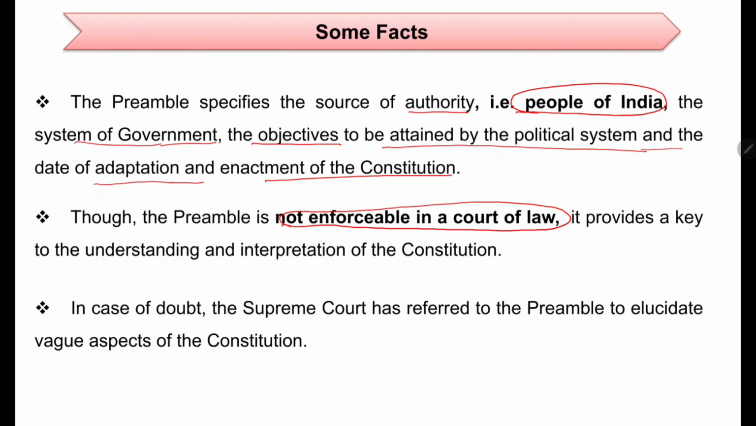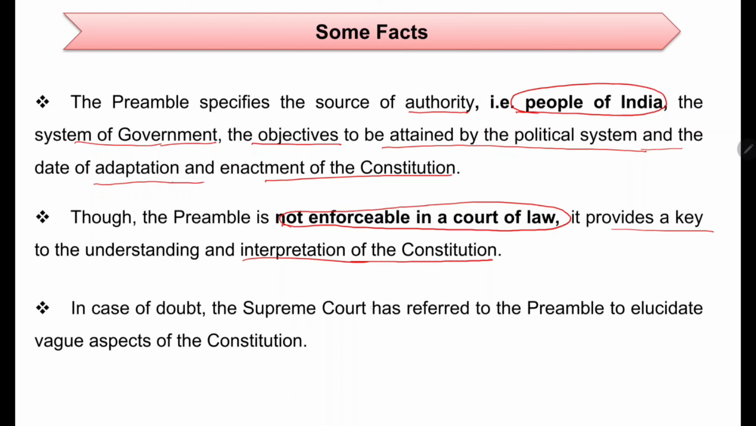But what you have to remember are the key words here. If you look carefully, the rights are enforceable, isn't it? Equality of opportunity, liberty of thought and expression, which are mentioned in the preamble, those terms are included under fundamental rights, so they are enforceable. So it provides a key to the understanding and interpretation of the constitution. Though the preamble is not enforceable, it provides us a guideline to interpret the constitution.